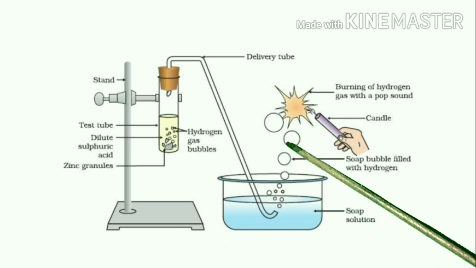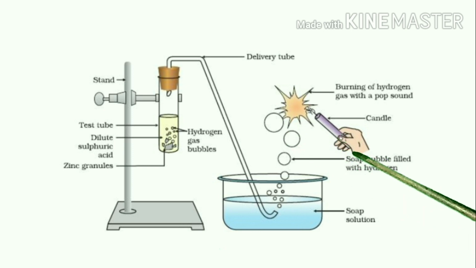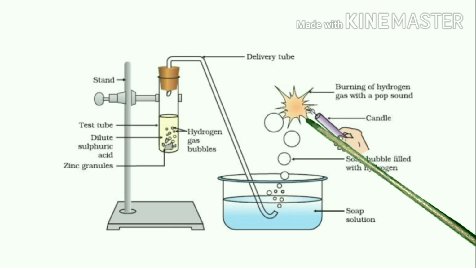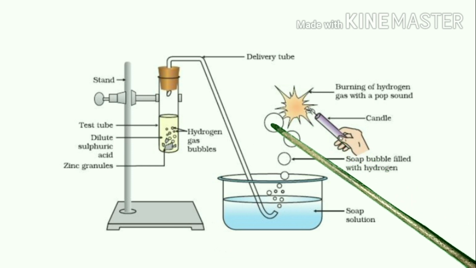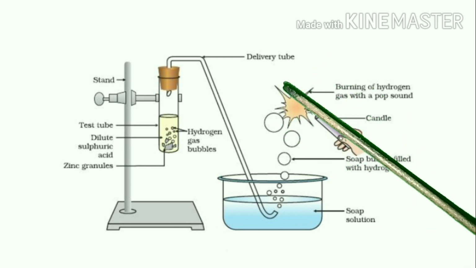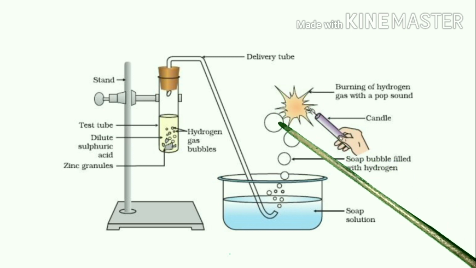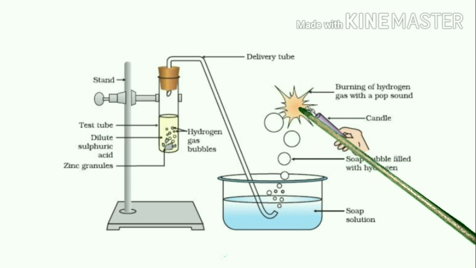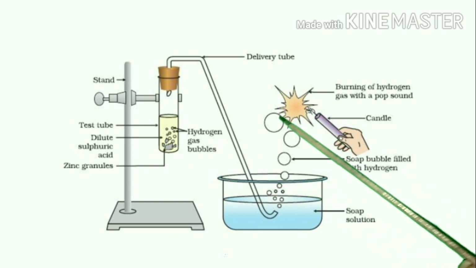When you bring a burning splinter or a burning candle near it, the hydrogen gas burns with a pop sound. When the gas burns with a pop sound, we can know that this is hydrogen gas.